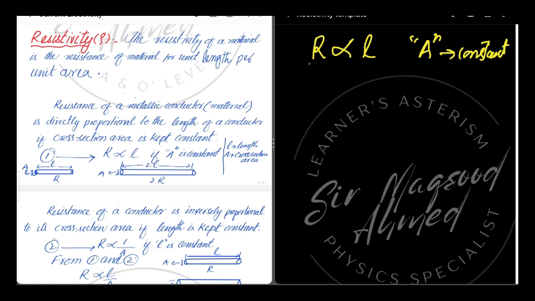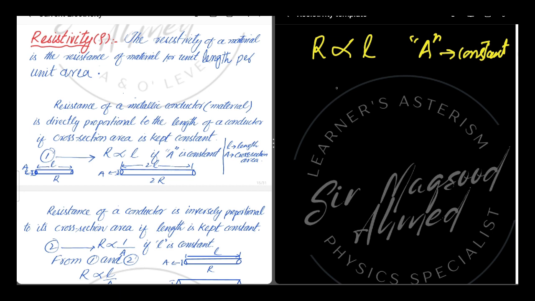As resistance and length are directly proportional, this means that if we increase the length of a conductor, its resistance will also increase. If we double the length, the resistance will also be double. If we halve the length of a conductor, the resistance will also become half.